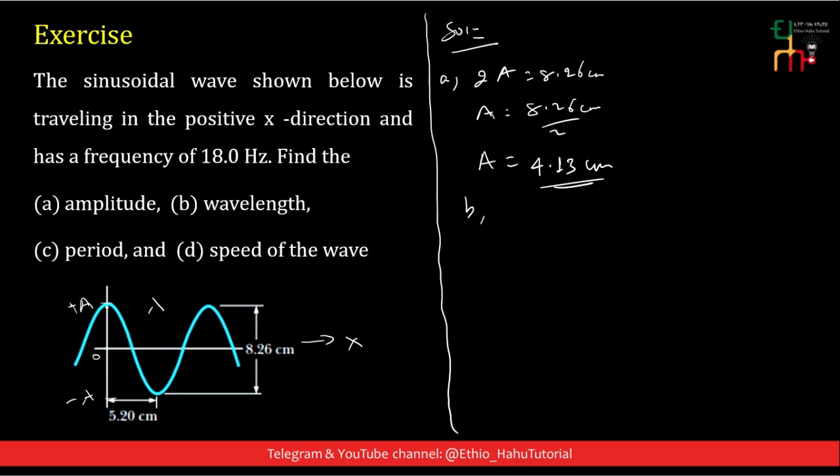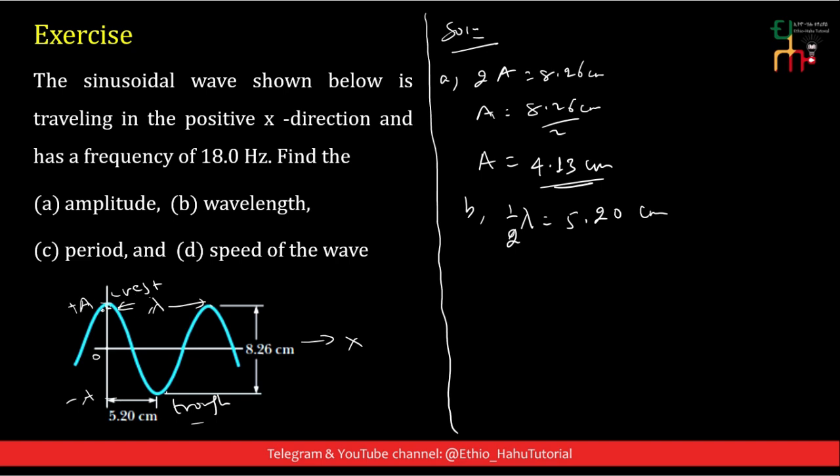This is one wavelength, because this is crest and this is crest. The distance between these two consecutive crests is known as one wavelength, lambda. The distance between a crest and the nearby trough is known as half of the wavelength. This half of the wavelength is equal to 5.20 centimeter, because this is crest, this is trough.